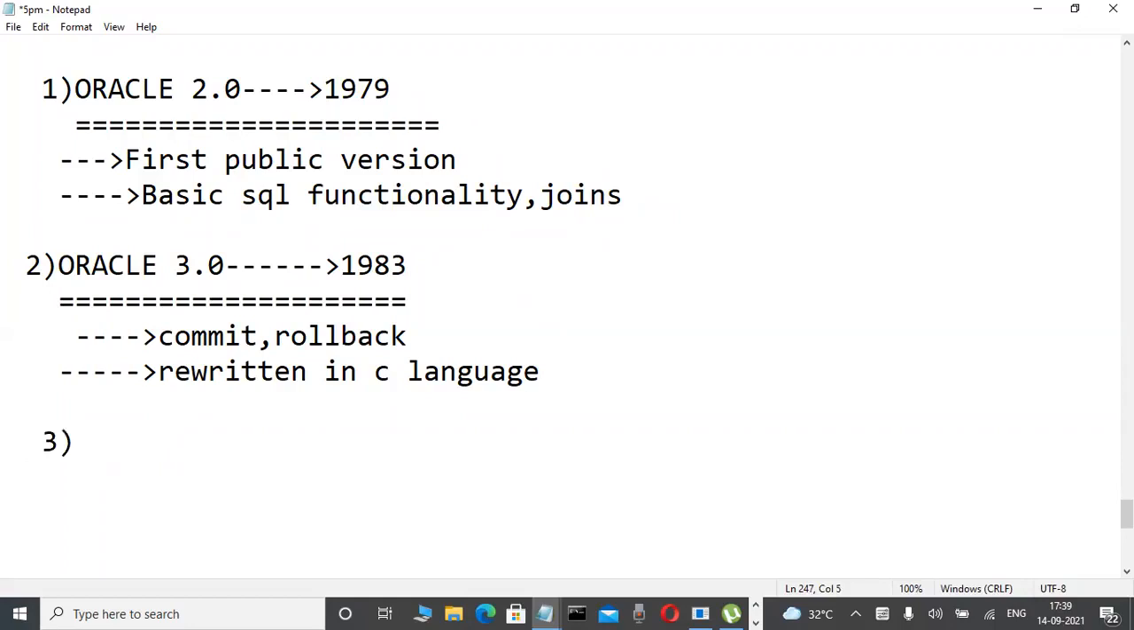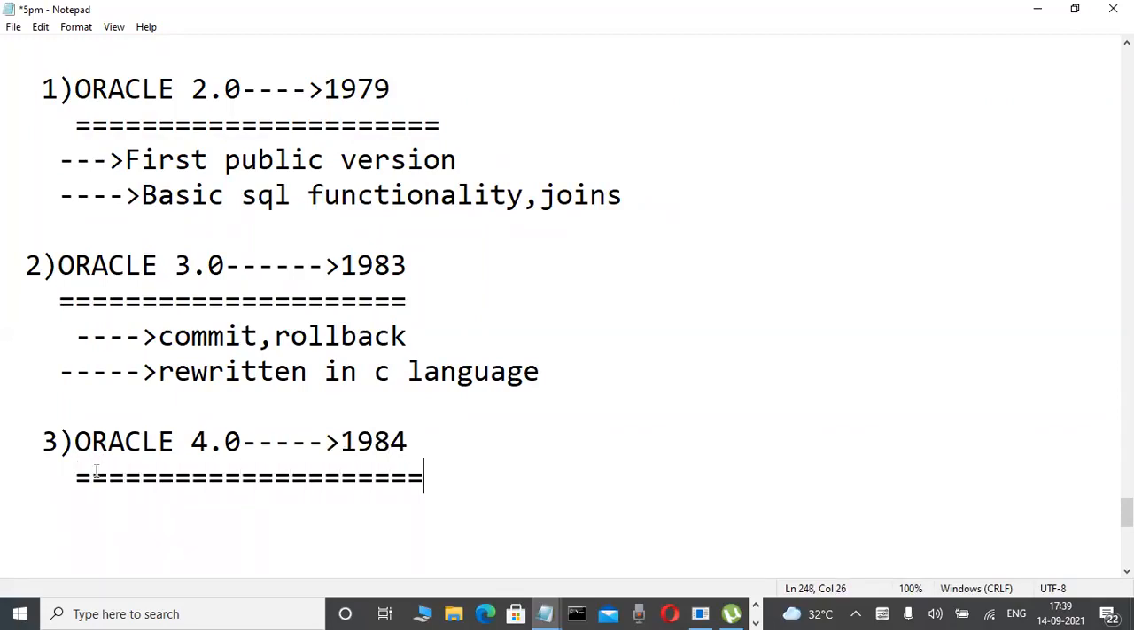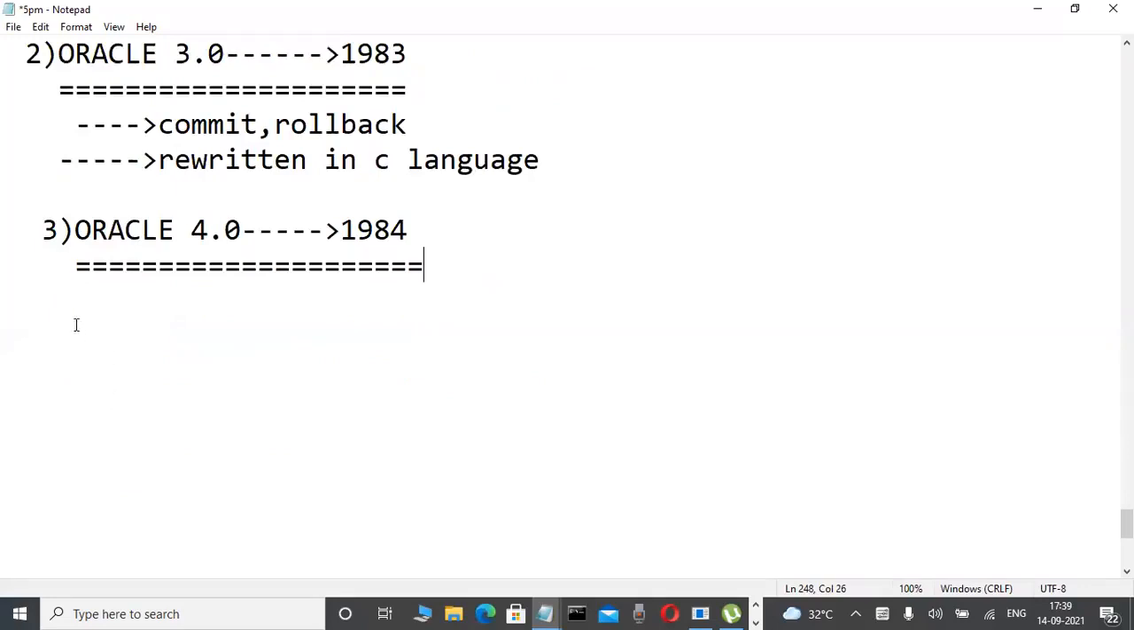Next version, Oracle 4.0. When was Oracle 4.0 released? In 1984 they released it. In this version, a very important concept in any database worldwide was introduced, that is the read consistency property. Read consistency.